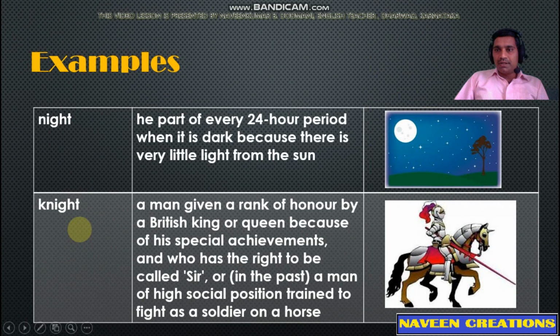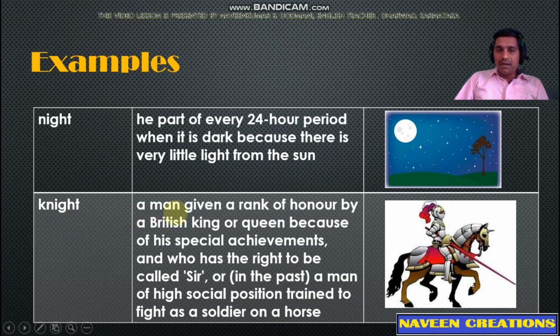Night and knight, both are homophones here. First night has a spelling NIGHT, which means the part of every 24-hour period when it is dark because there is very little light from the sun.